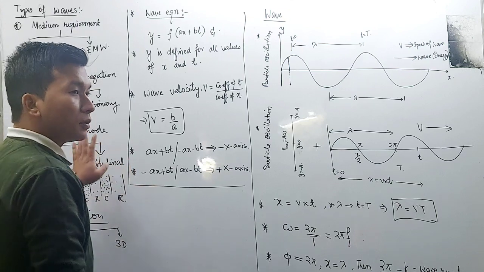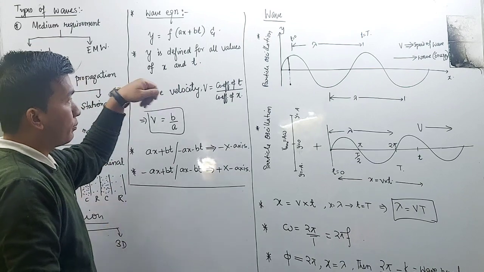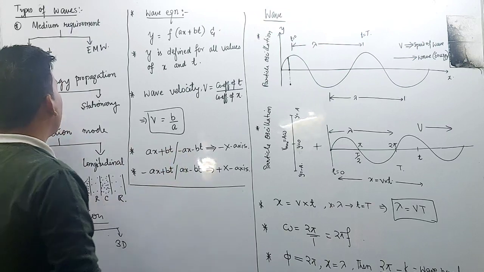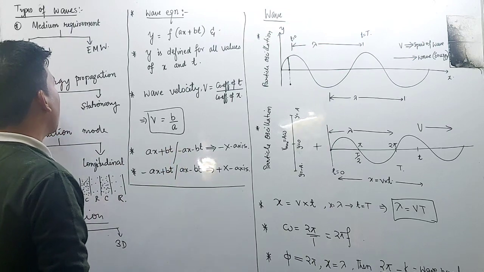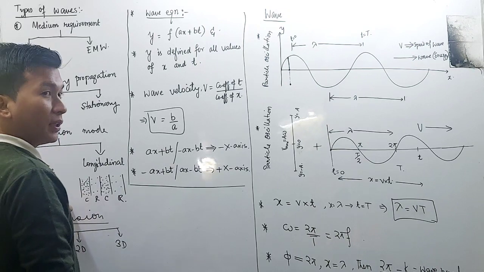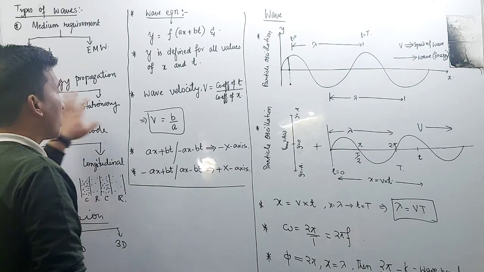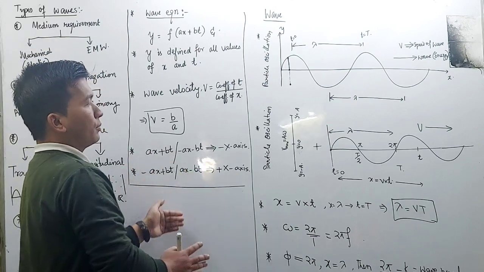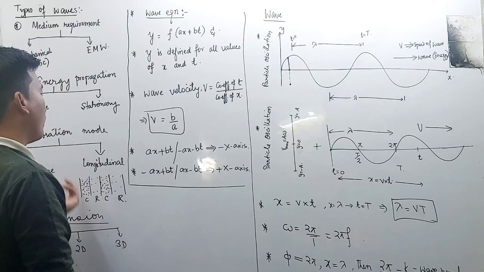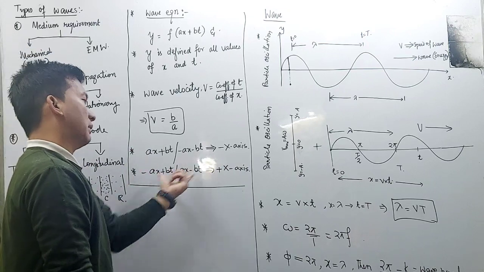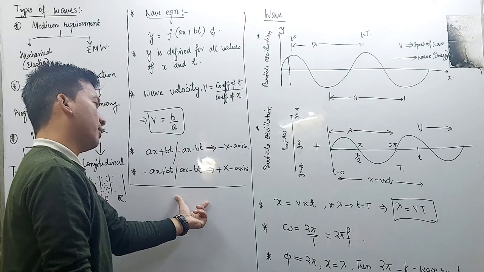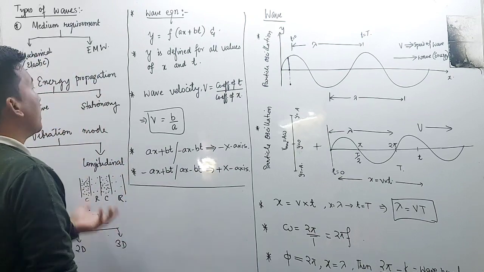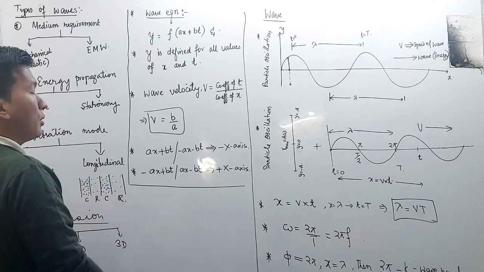Understand? Now let us classify, before studying in detail about wave equation, wave energy, wave. Let us discuss about the types of wave. This classification is very important. Without knowing the concept of the type of wave, we cannot calculate our question. Unless we know the type of wave, we cannot identify the equation, whether this will be a progressive wave, or a stationary wave, or a longitudinal wave.